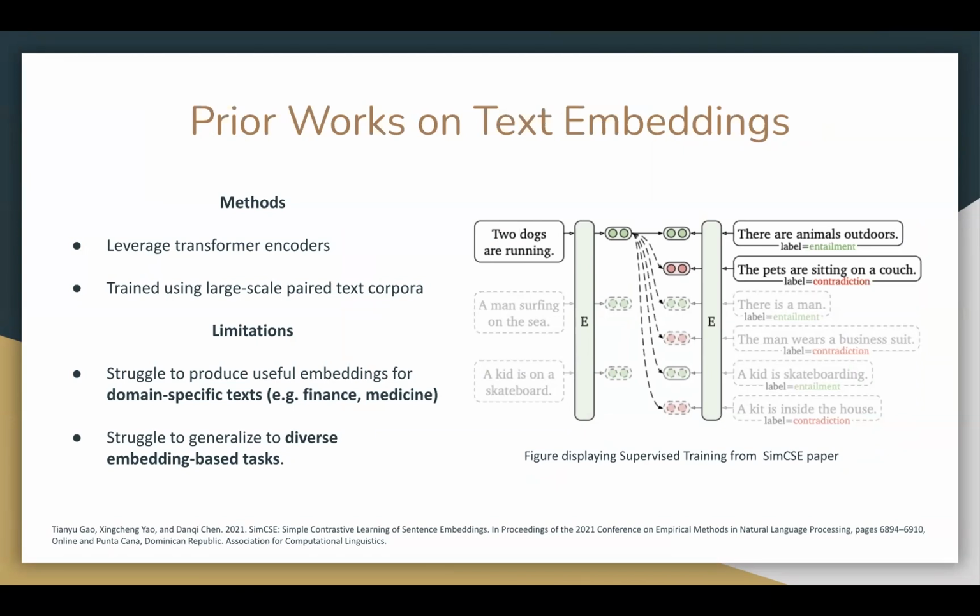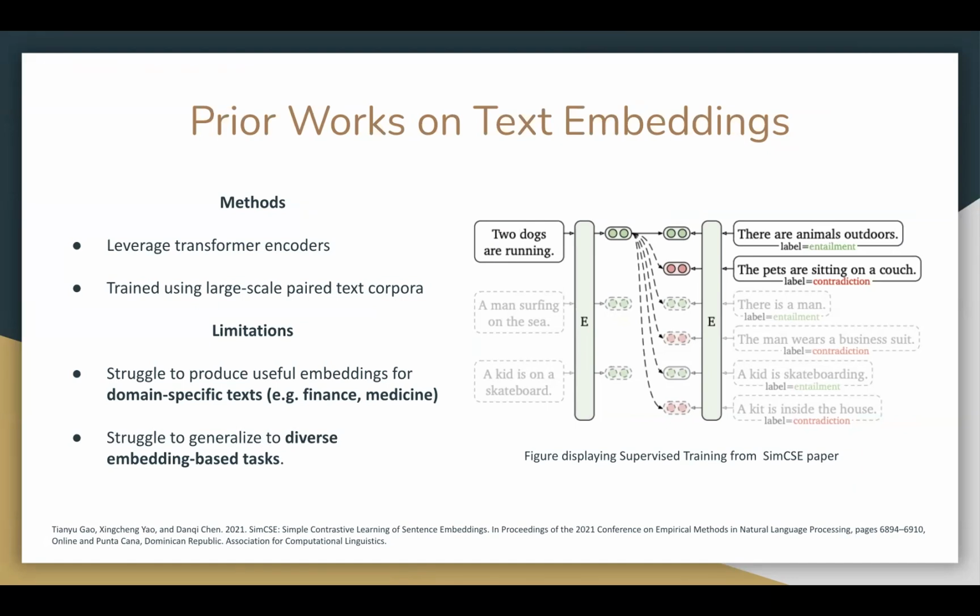Prior works on text embeddings largely leverage transformer encoders. Additionally, prior works use large-scale paired text corpora. For example, a popular work called SimCSE trains their embedding model by pushing texts which entail one another close together and texts which are contradictory far apart. This is a common strategy in text embedding model training.